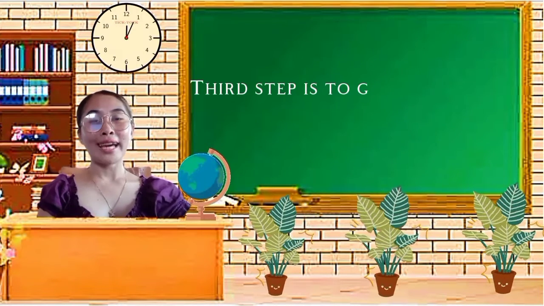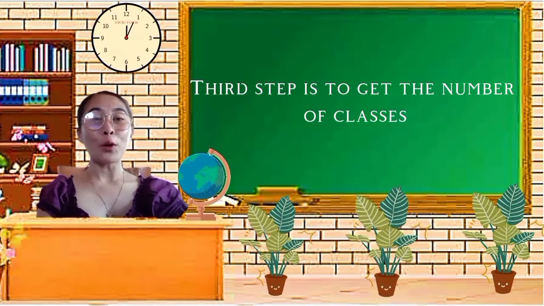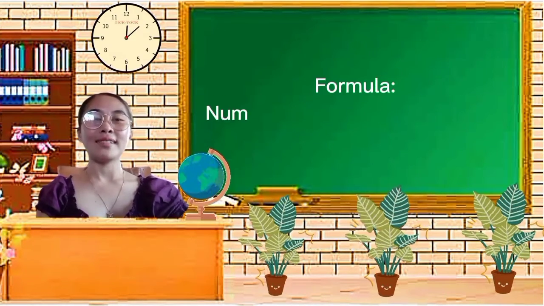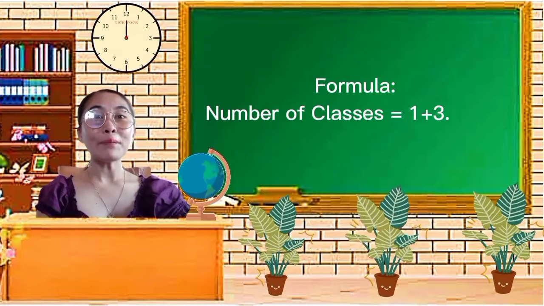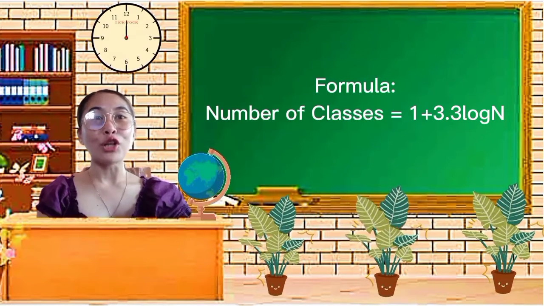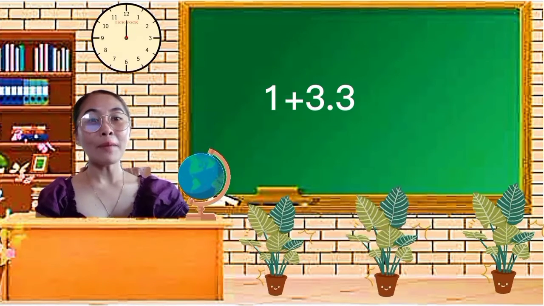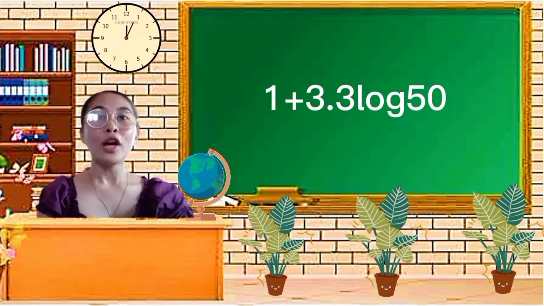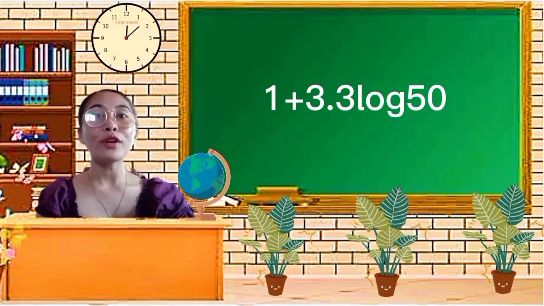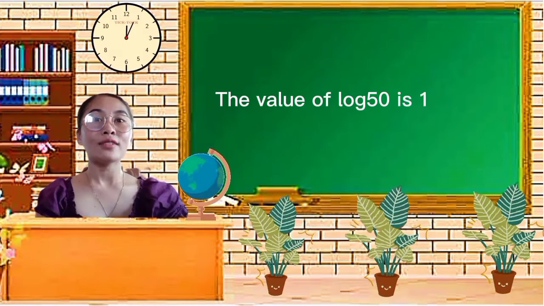Third step is to get the number of classes. In getting the number of classes, we have the formula: number of classes equals 1 plus 3.3 log n, where n is the total population of the given data set. So, 1 plus 3.3 log 50. First, you have to look for the value of log 50.